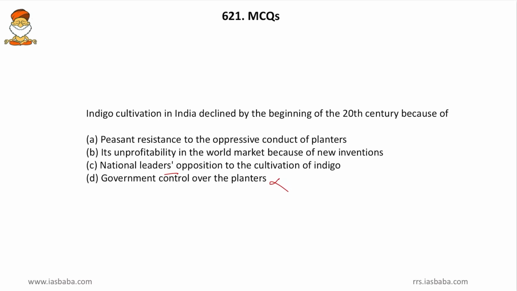And then peasants' resistance. So, friends, there were several peasant resistances, and which were successful and which were not is not given. And then coming to B, its unprofitability in the world market because of new inventions. Here the option itself gives the reason for unprofitability. So, this is in more detail. So, you can crudely take the guess of answer B.